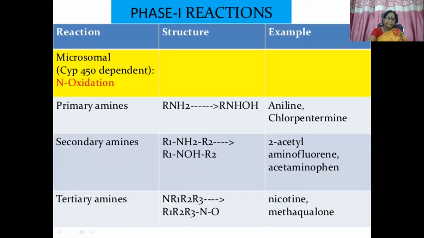6-methyl thiopurine. Then N-oxidation. We can see this type of N-oxidation in primary amines, secondary amines, and tertiary amines. This is a primary amine, one nitrogen molecule. So in this N-oxidation, NH2 is getting oxidized. Oxygen is added. Here again, oxygen is added. Then here, N with R1, R2, R3, again oxygen, a tertiary amine. This structure varies. Primary amine, secondary amine, tertiary amine, oxygen is getting introduced. Examples, aniline or chlorpheniramine, then acetaminophen, nicotine.